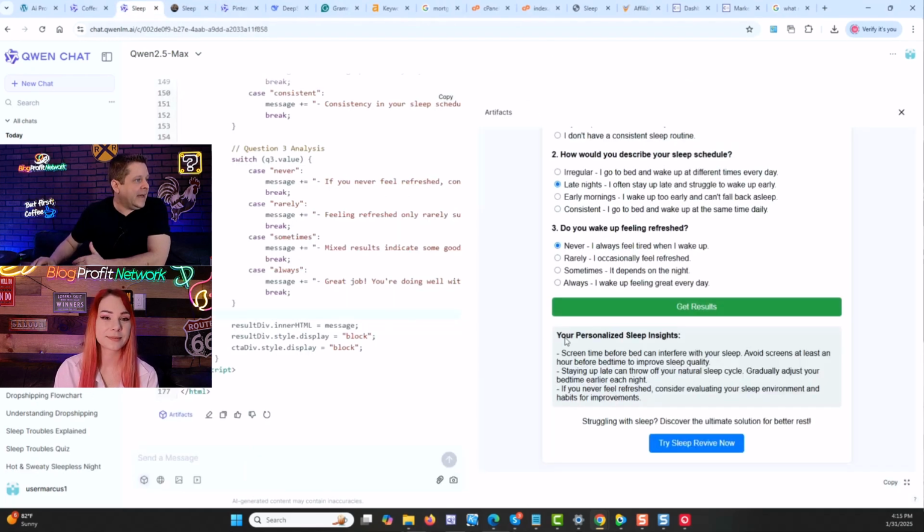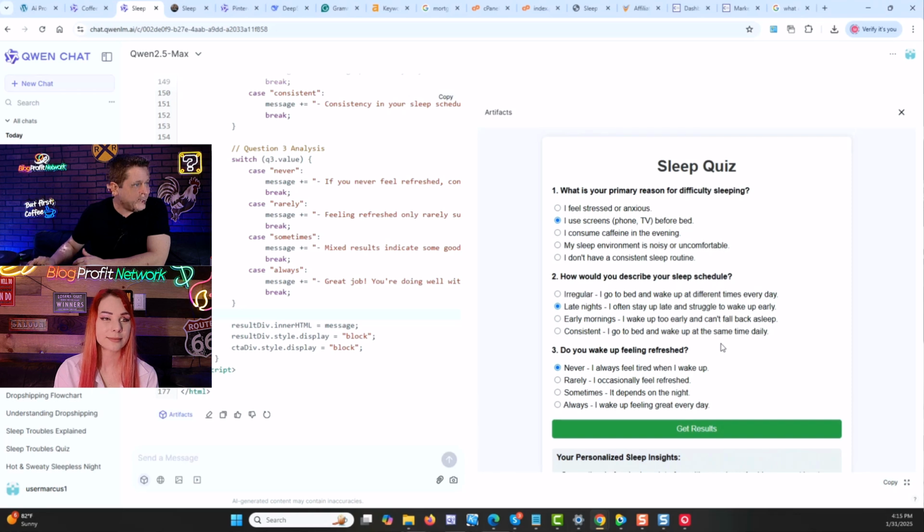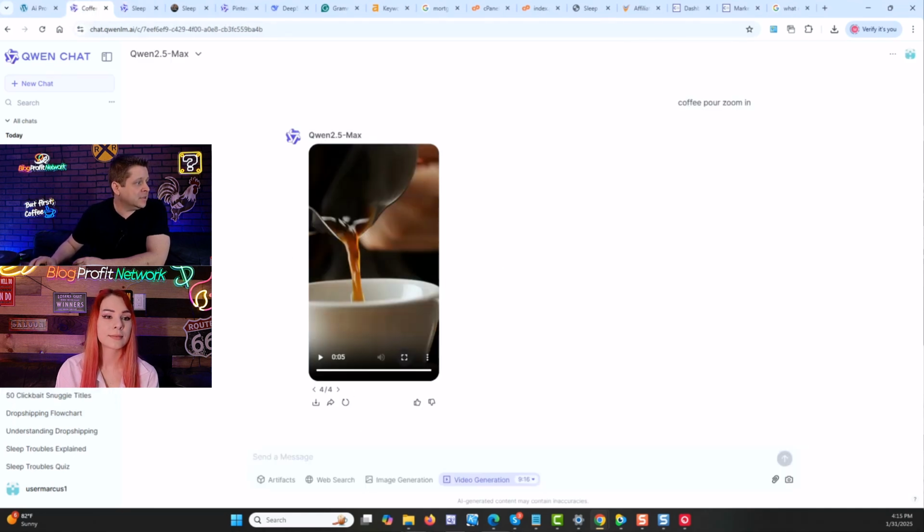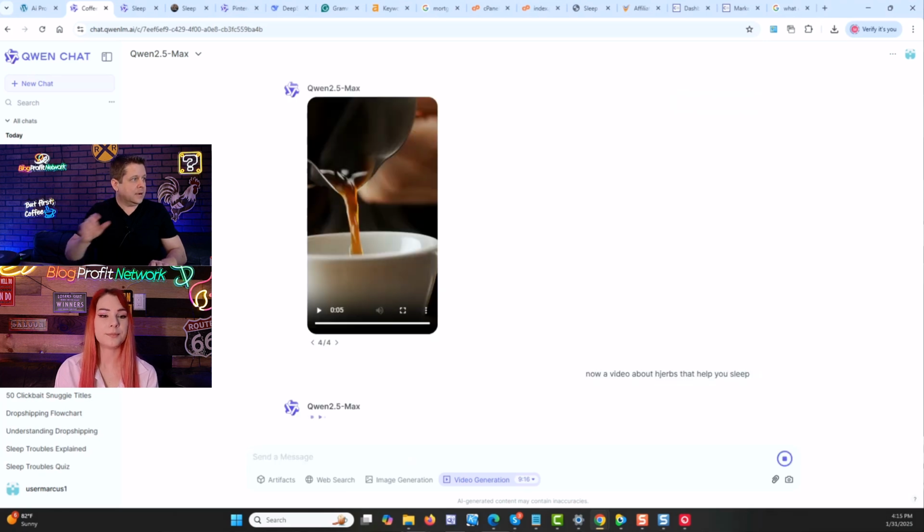Looking at that, building these little tools is an absolute game changer. We tried doing little flow charts. It did okay. It understood what we wanted, but I think the implementation was not there. And then looking at the videos here, let's do a video about herbs that help you sleep.